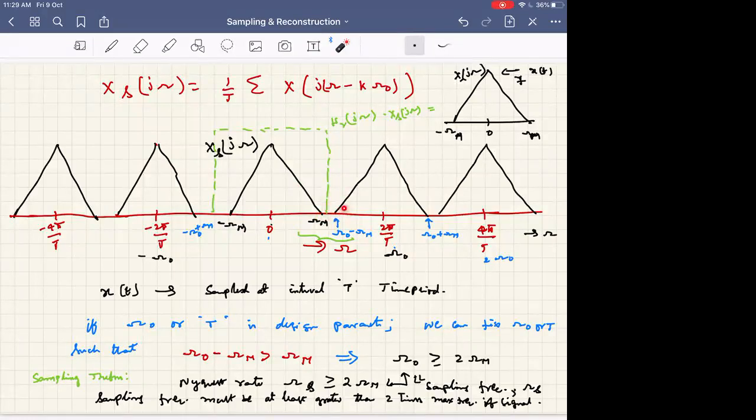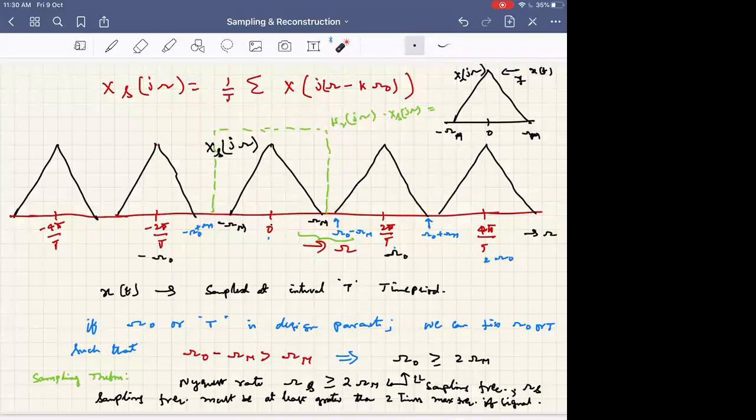High frequencies here get mixed with low frequencies here, and similarly these high frequencies mix with low frequencies here. That is referred to as aliasing. If that happens, we will not be able to completely get back the original signal, or even roughly close to it.